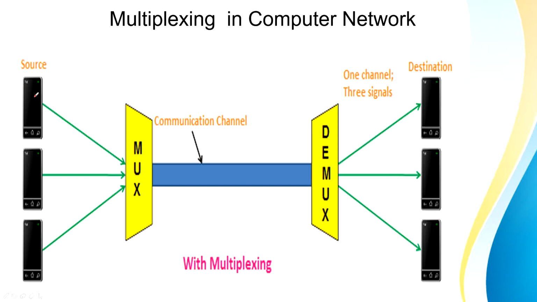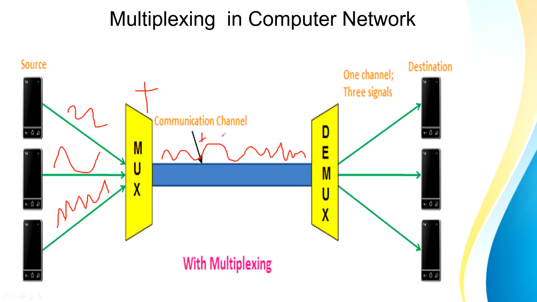So when users want to send their data across a communication channel, the mux will perform addition of data. So suppose these are my three signals. After they pass to the mux, they will be combined into a signal which will look like this. So this is the addition of signal 1, signal 2 and signal 3.